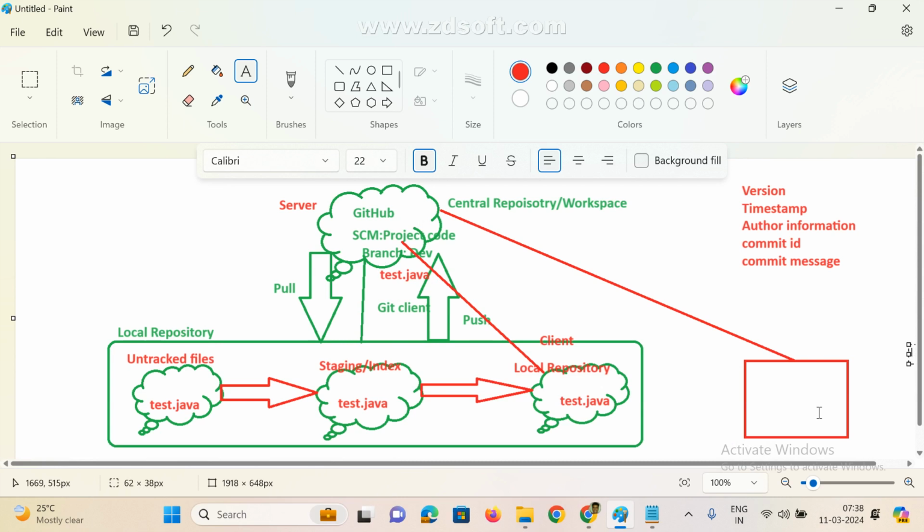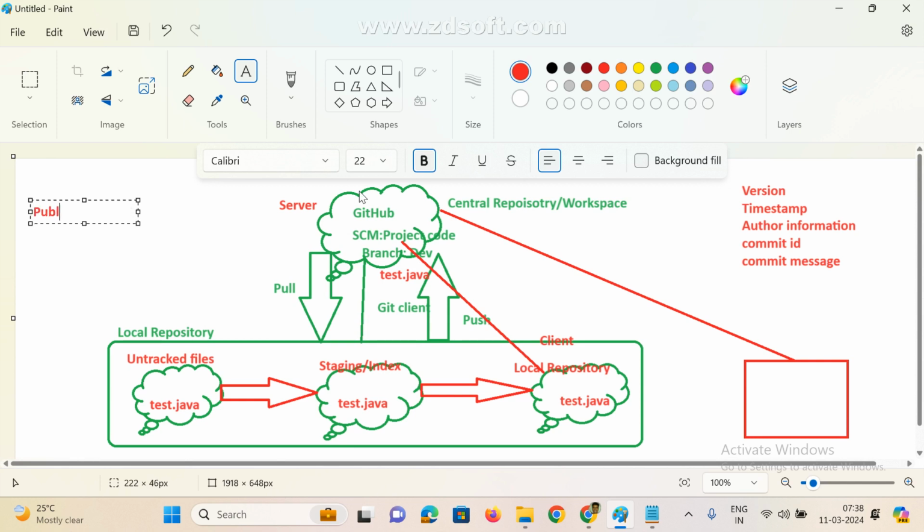So I am the new joiner. I don't know anything. I get code from central to my local machine. Unfortunately, I deleted this file. But without a username and password, we cannot access it. So for practice purposes, in most cases we are using a public repository.